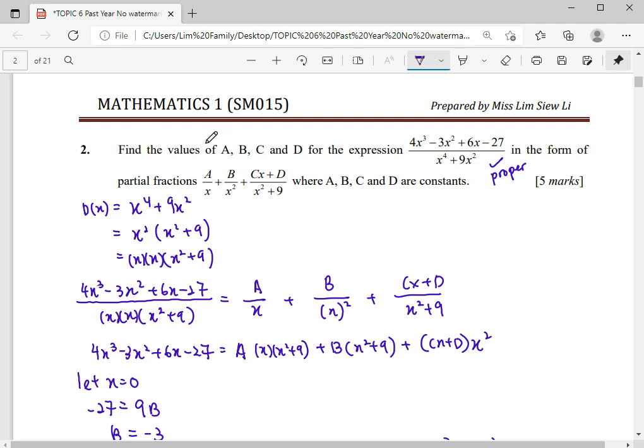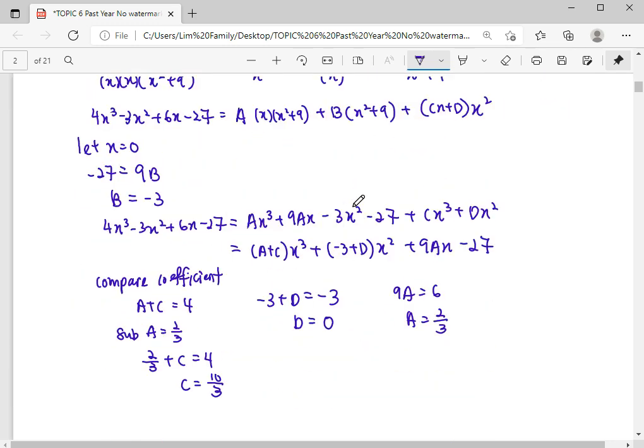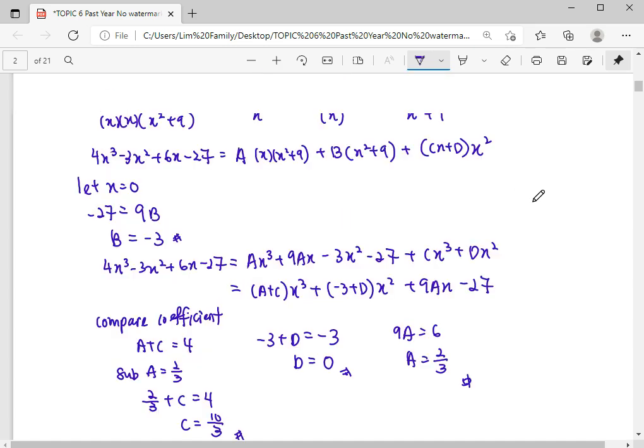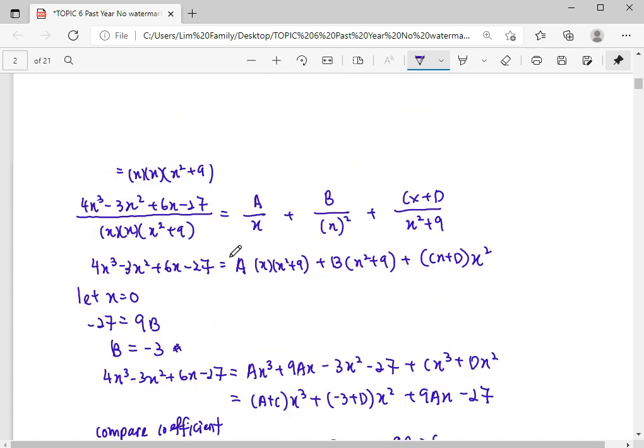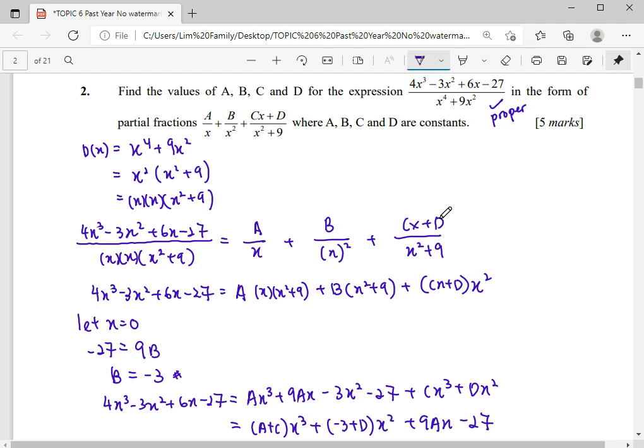They just ask me to find the values of these A, B, C. So we will stop at the place they ask us to find, which is A, B, C only. But if they ask us to express in partial fractions, of course I will substitute these A, B, C, D and express this fraction into partial fractions.